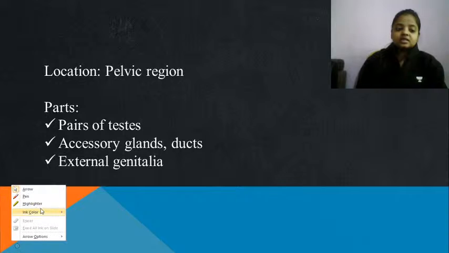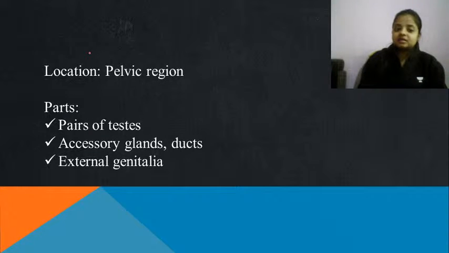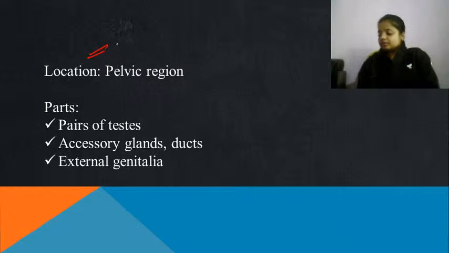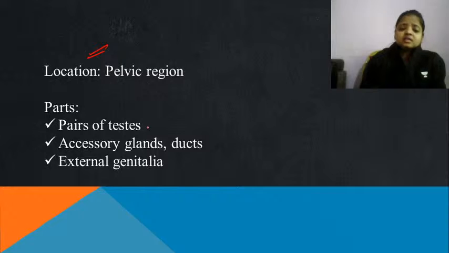What is the location of the male reproductive system? Pelvic region, as it is for females also. There is occurrence of testes outside the body. Then there are accessory glands and external genitalia.